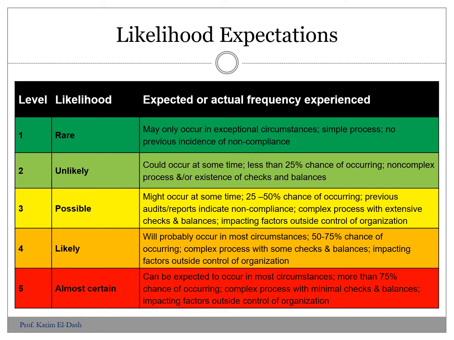That's another scale. If we are talking about an oil and gas industry project, for example, and we have probability of fatalities, in this case we cannot tolerate more than 1 in a million, for example. So the highest level to be tolerated, the highest we have in the risk register, is 1 in a million. So in this case, we might go with level 1 as 1 times 10 to the minus 10, and this is 1 times 10 to the minus 9, and this is 1 times 10 to the minus 8, and this is 1 times 10 to the minus 7, and this is 1 times 10 to the minus 6, which is 1 in a million.